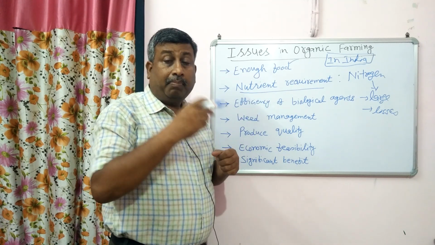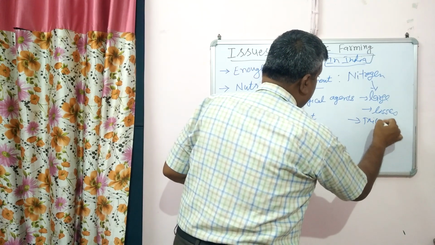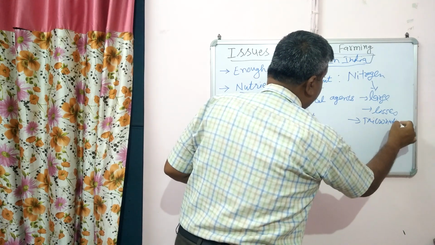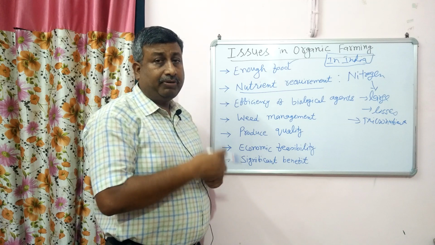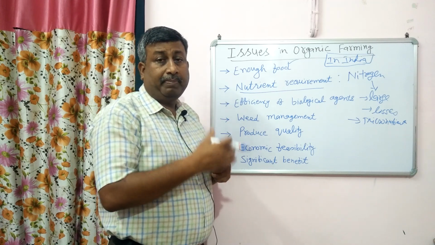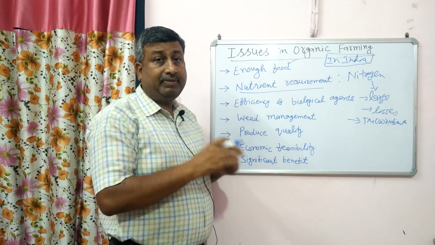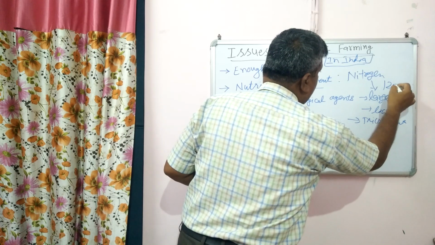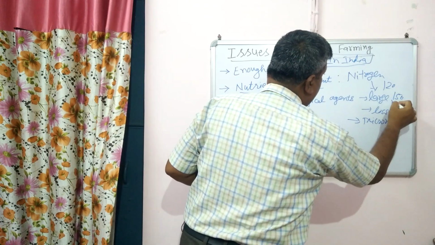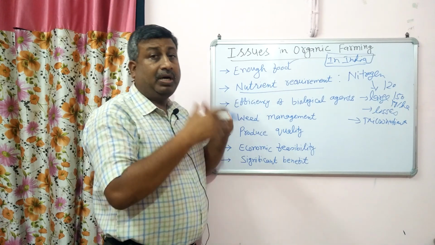Then second, micronutrients. Ores are very less, so there is a micronutrient deficiency. Then we lack the source. So how to supply micronutrients, particularly zinc, copper, manganese? This is the issue for micronutrients as well as nitrogen, because about 120 kg or 150 kg nitrogen per hectare is required for cereals, and for sugarcane it is even higher.